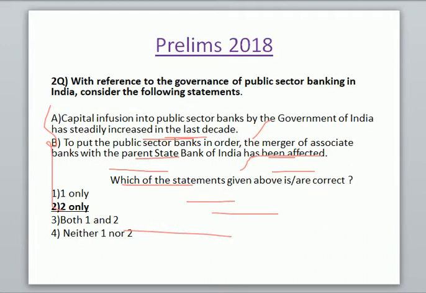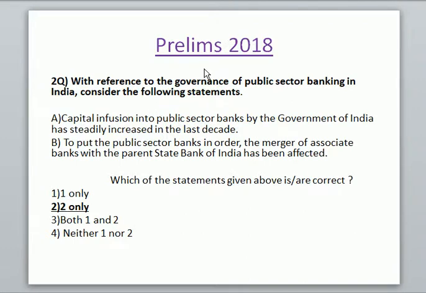So there was a question with regard to capital infusion and SBI in Prelims 2018. With reference to the governance of public sector banking in India, consider the following statements. To put the public sector banks in order, the merger of associated banks with State Bank of India has been effected. This is not an assertion and reasoning question where both A and B are right and B is the correct explanation of A. This is a fact question.